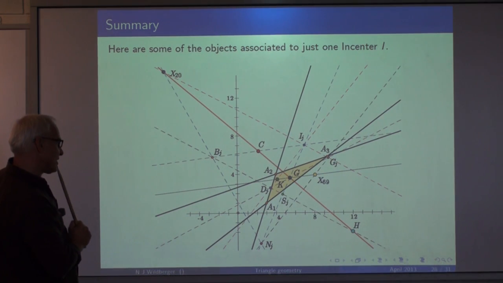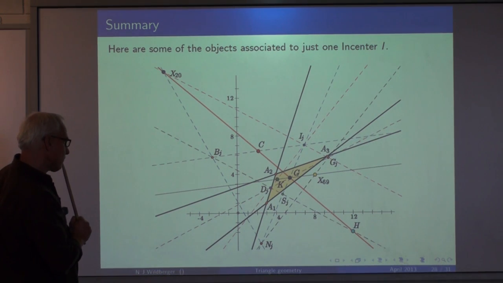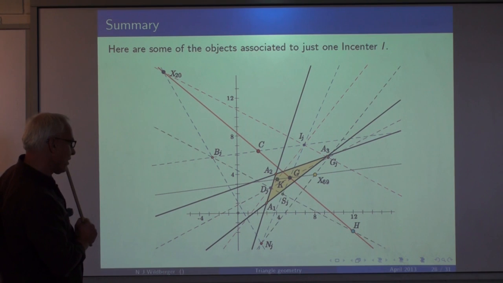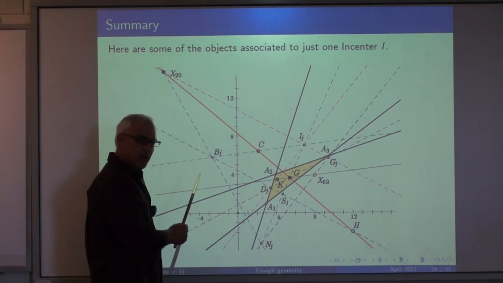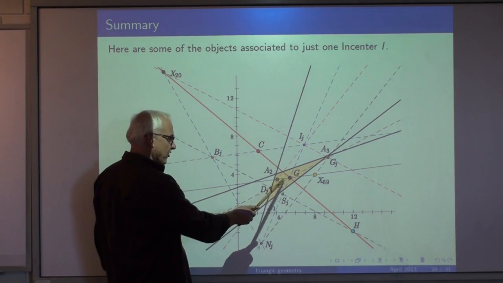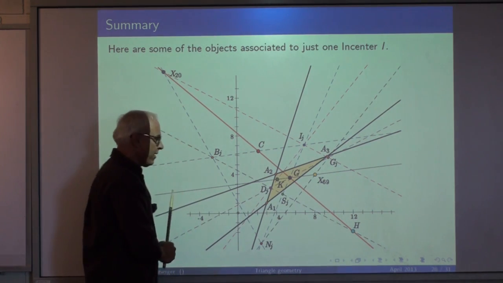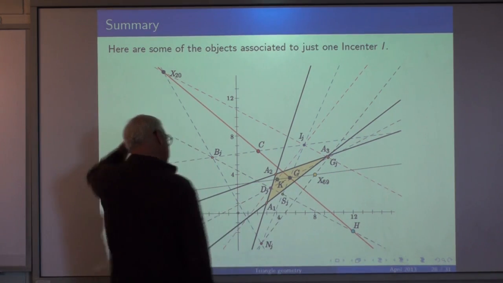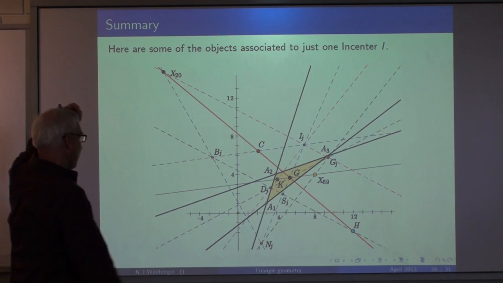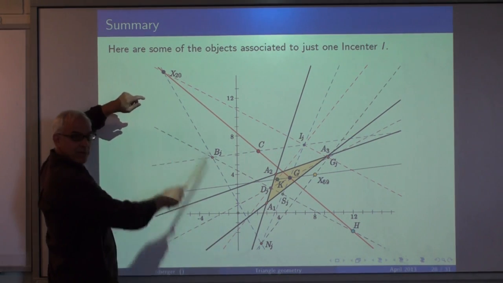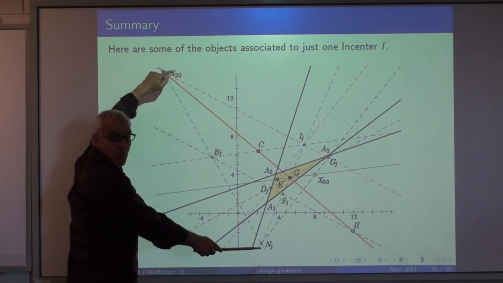There are some other nice ratios here. Nguyen, you can correct me if I'm wrong. I think this is in the ratio of 1 to 2. And maybe, I can't remember. Oh, this one here, notice these ones line up. And I think this one is the midpoint of those two.